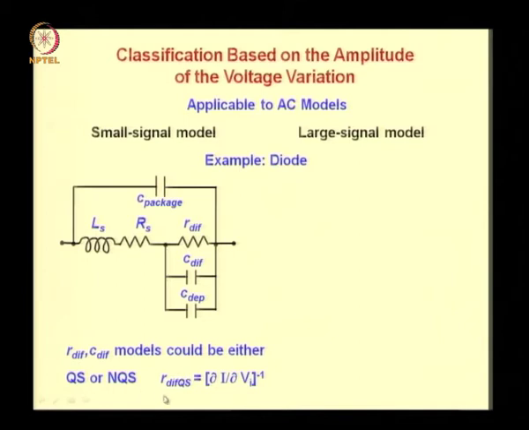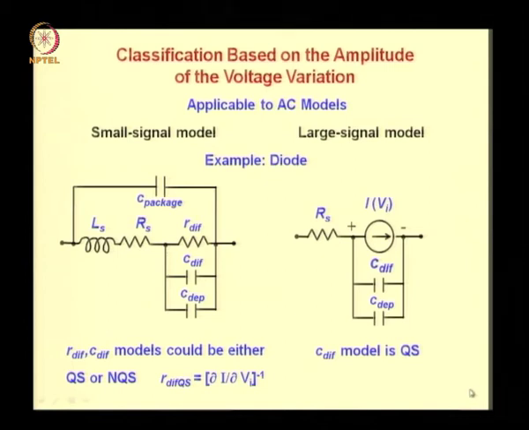For instance, the quasi-static diffusion resistance model is dou I by dou Vi, where here the Vi stands for internal voltage, that is the voltage drop across the depletion layer, and the resistance is the reciprocal of this. The large signal model of the same diode would look something like this, where this C diffusion and C depletion are coming here in this large signal model also.